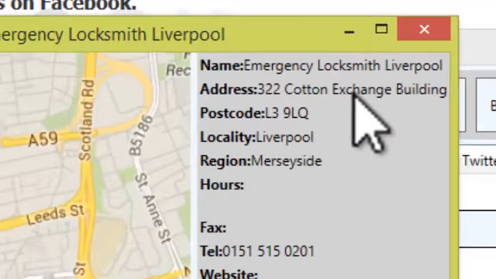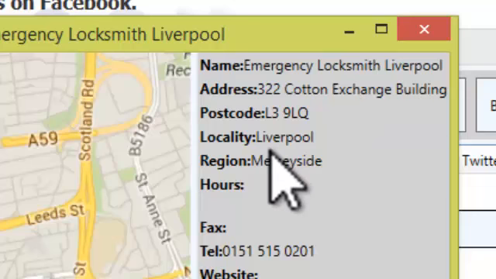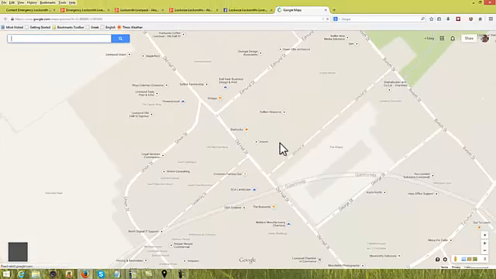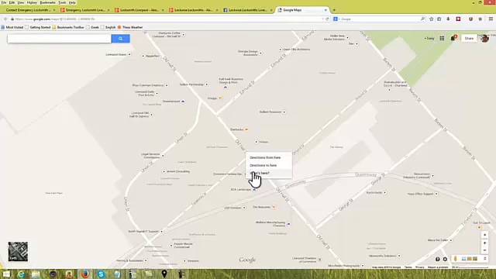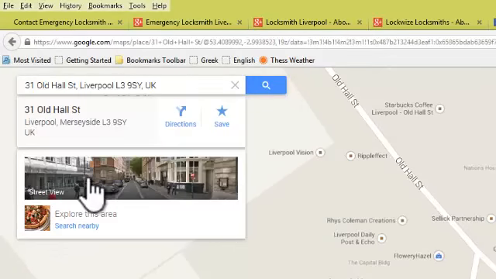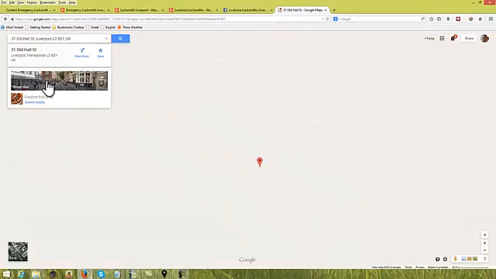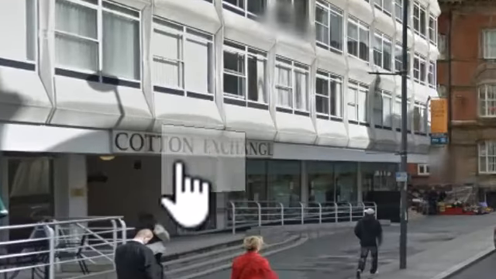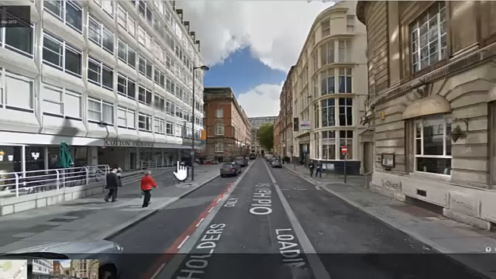They're at the Cotton Exchange building in Liverpool, Merseyside. So as I said, it's the Cotton Exchange building, and we can go and check that. We can check the Maps link for the Google Maps. That will open up a live interactive Google map for us, and center of screen will be the location. Just right click and select what's here. And that will give us a map location and even a street view. So if I take the street view option, and there we are, sure enough, we can see right in the screen there, Cotton Exchange. So this is exactly where we need to go.